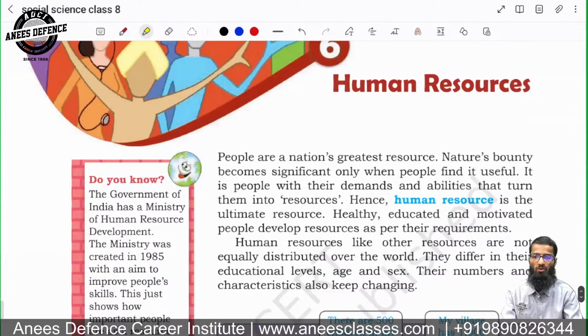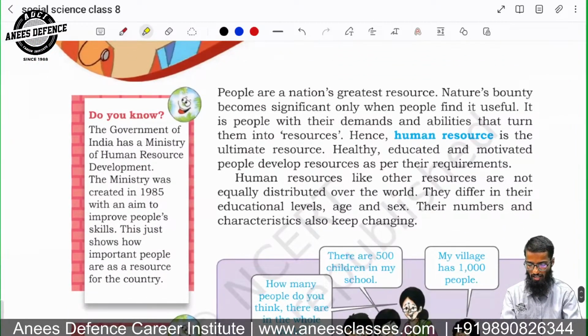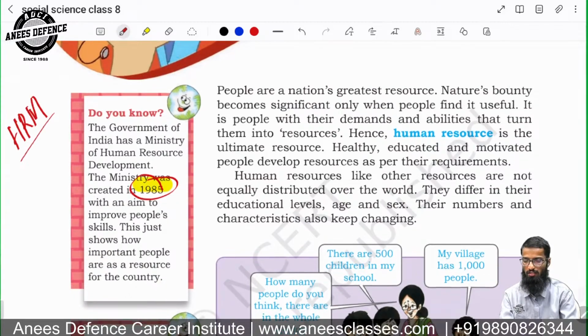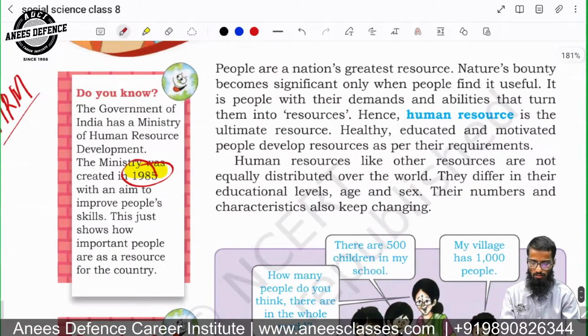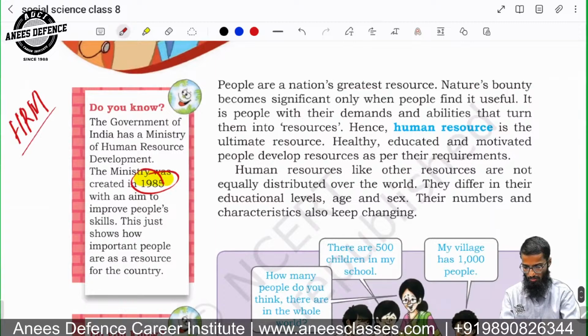So we will talk about human resources. The Government of India has a Ministry of Human Resource Development. The ministry was created in 1985 with the aim to improve people's skills. So you have the Ministry of HRD, Ministry of Human Resource Development.